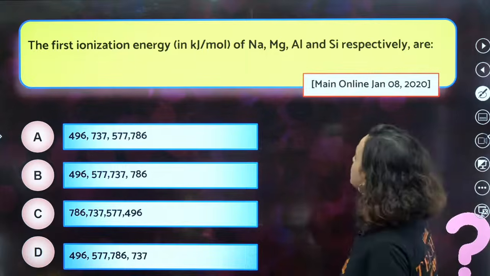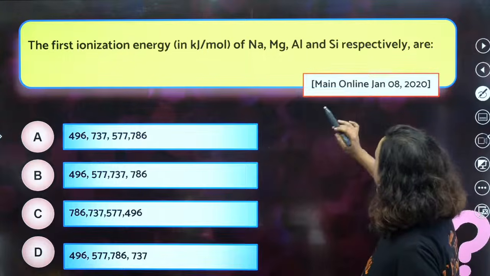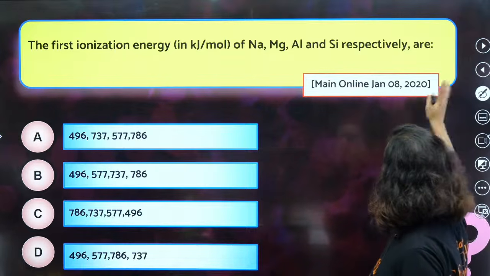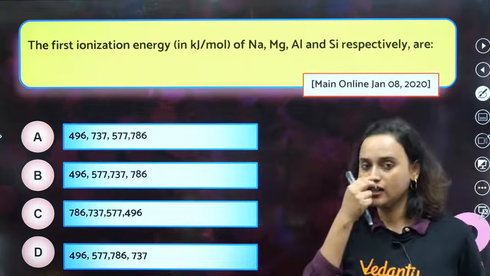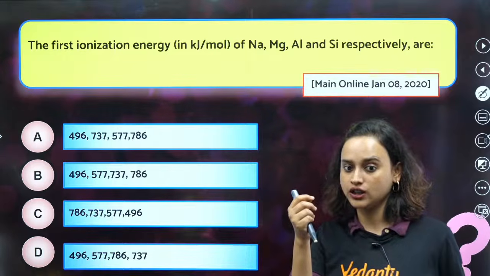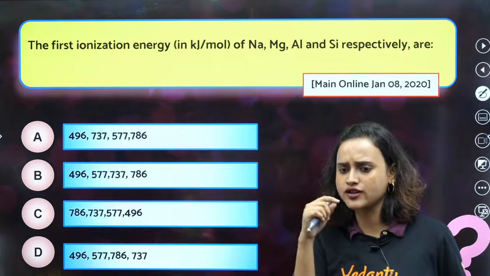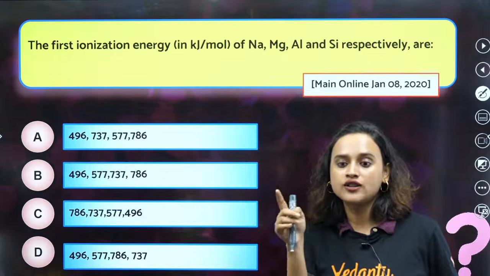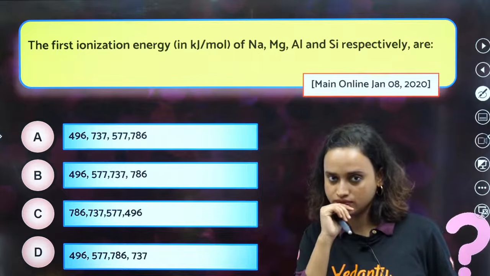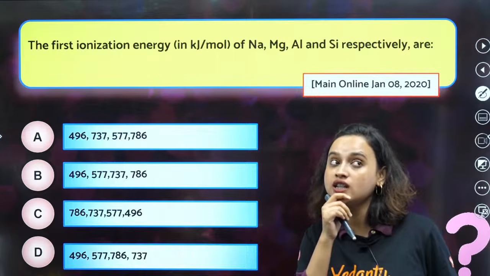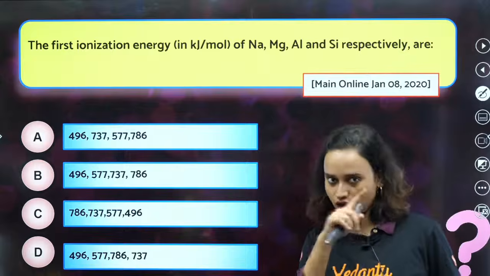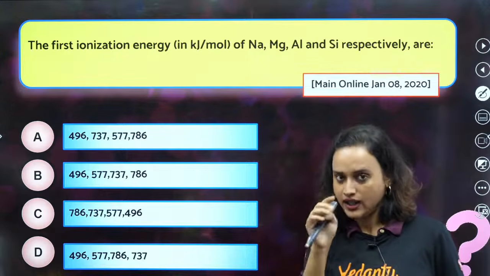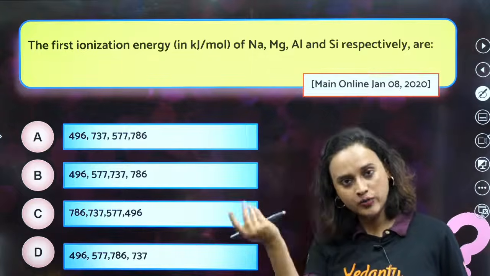Moving on. The first ionization energy in kilojoule per mole of sodium, magnesium, aluminium and silicon respectively are. What happens to ionization energy across the period and across the group? Ionization energy increases across the period. Down the group, decreases, right?